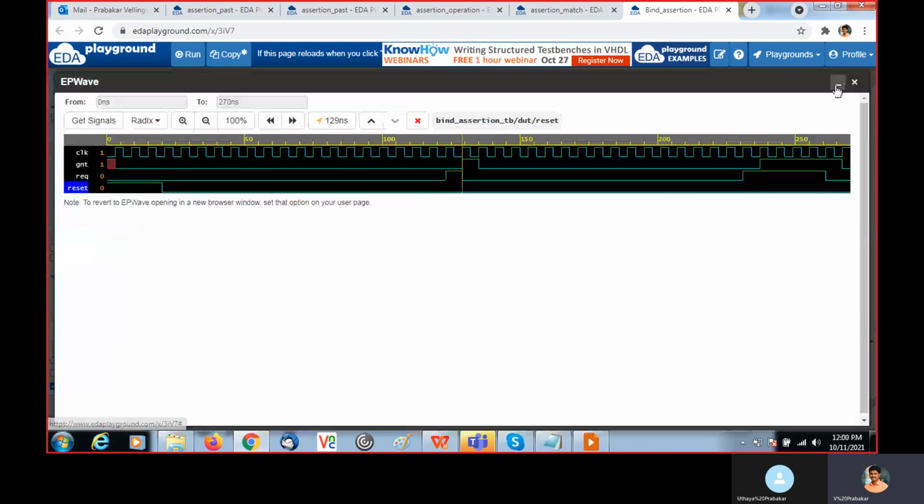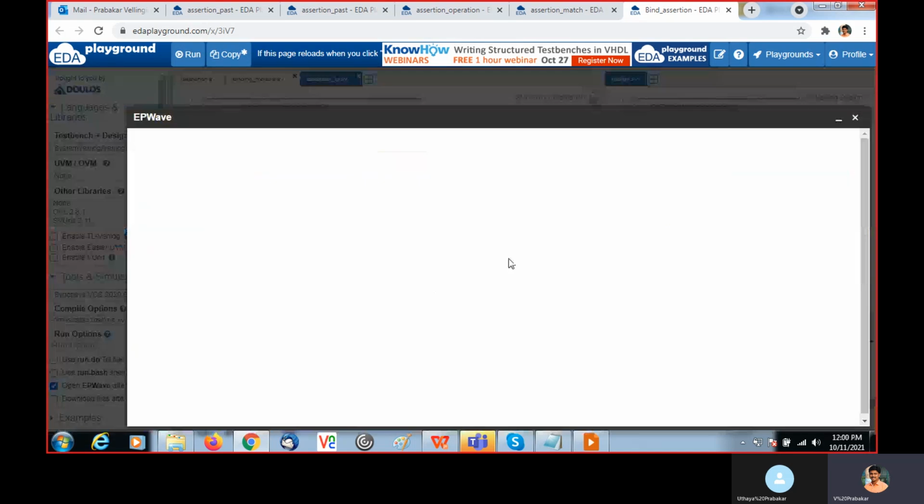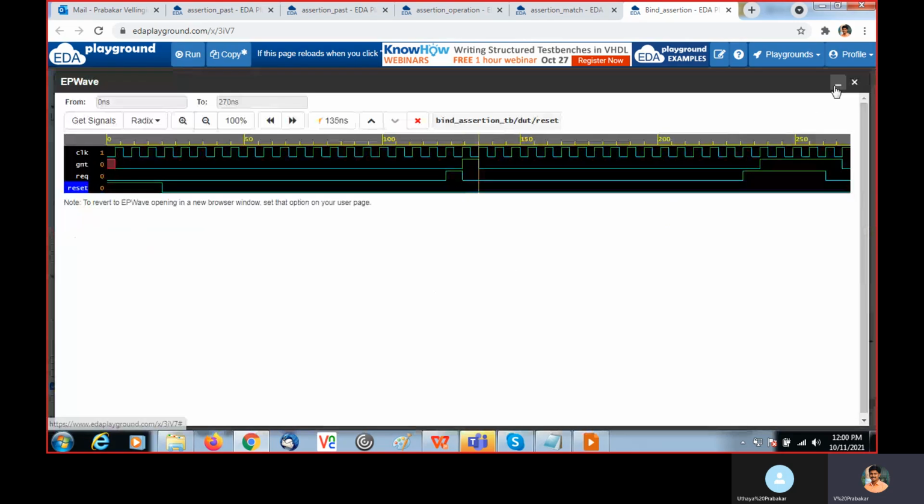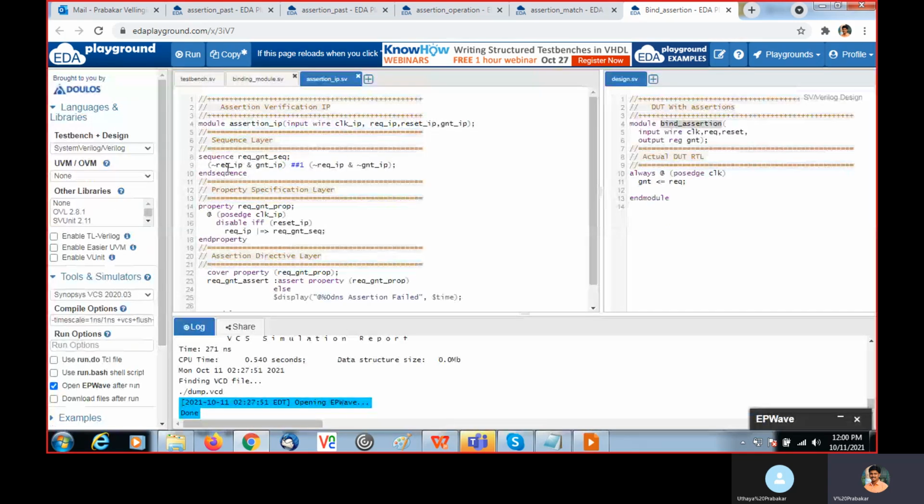The antecedent happened. The consequent here uses non-overlapping implication, so from the next cycle we need to check this sequence. What is this sequence? REQ IP should be 0 and grant IP is 1.